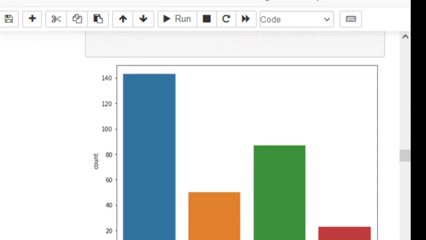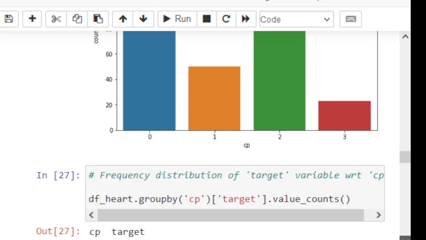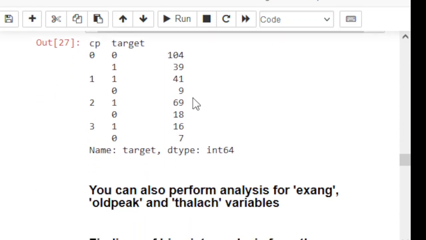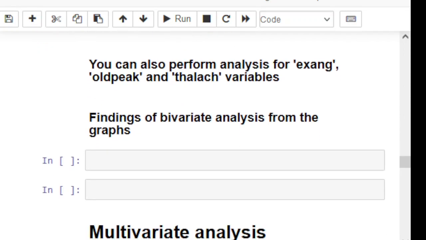Okay, this is the CP counts and CP unique values. Okay, this is the findings. Now the findings of the bivariate analysis.